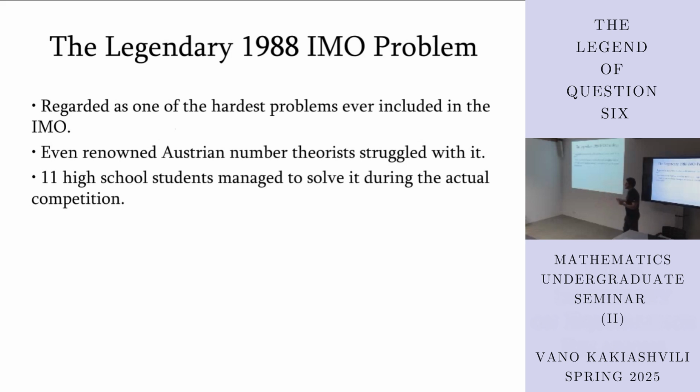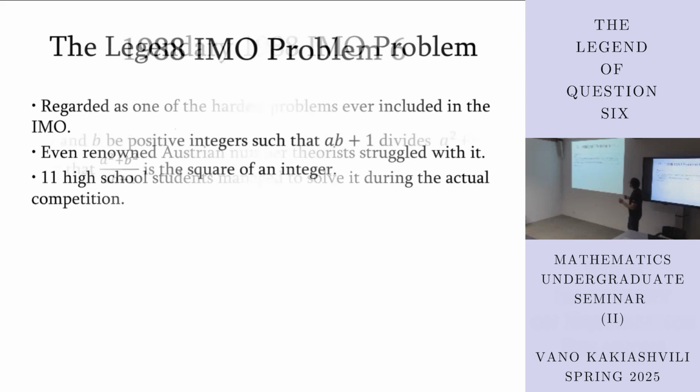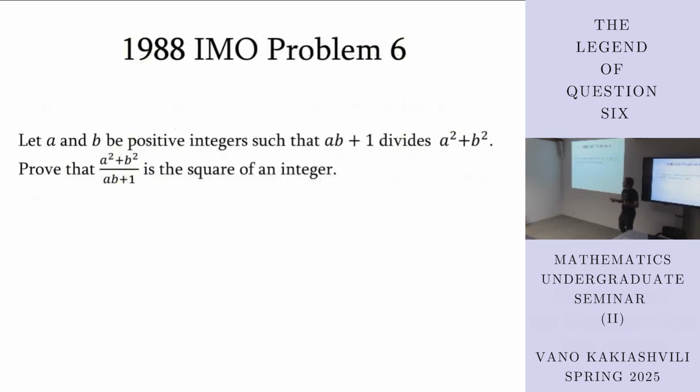So let's see what the problem is. It's a little number theory problem. It's just 2 lines, and the statement is very easy to understand. It says that if a and b are positive integers such that ab plus 1 divides a squared plus b squared, then (a squared plus b squared) over (ab plus 1) must be a perfect square. I mean, everybody can understand the statement, right? And no one would think that this is some insanely hard problem. So let's see the solution.